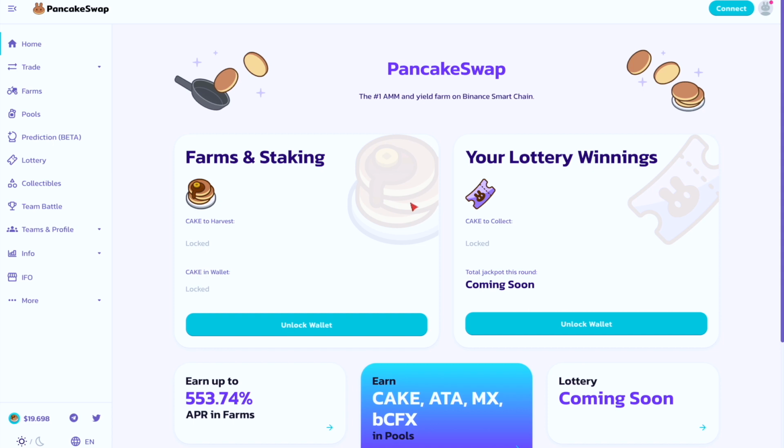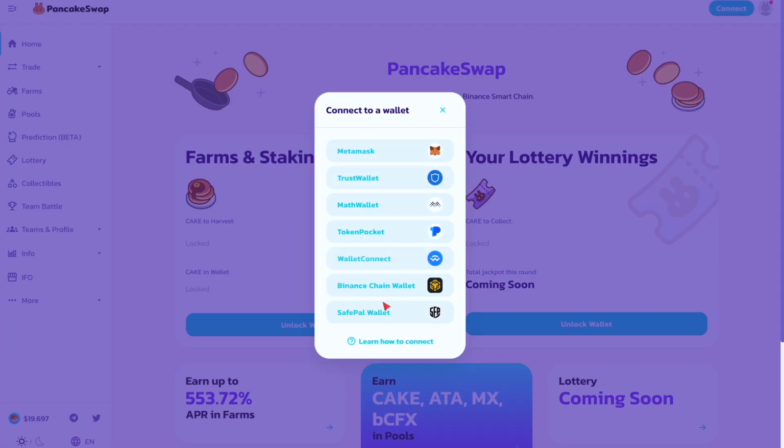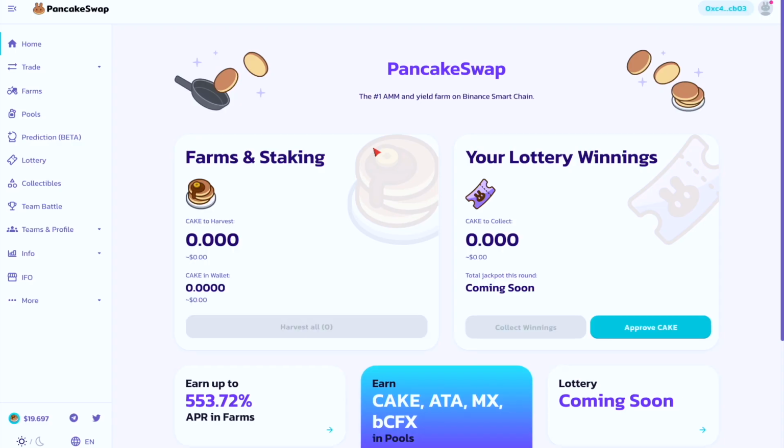So someone requested recently on one of the videos, they wanted PancakeSwap. Now PancakeSwap, number one thing you've got to understand, PancakeSwap is on Binance Smart Chain, as you can see here. So you need to have Binance Smart Chain connected. For example, I've got my MetaMask connected. My wallet address just shows up here. I'm not going to show you my address. And it will pick up if you have any Binance in there. This wallet doesn't have any.